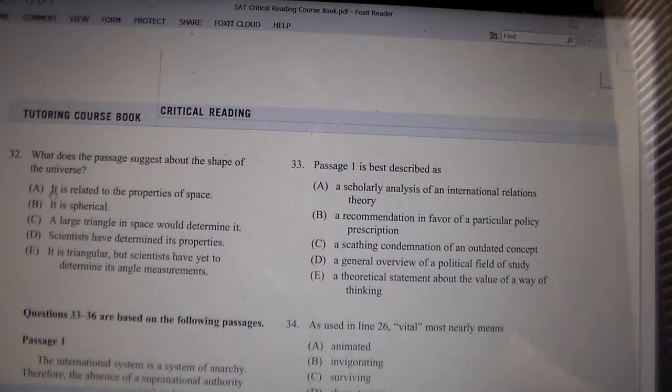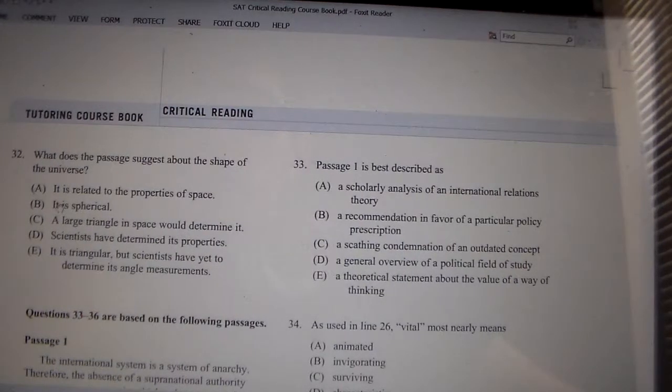We've got several choices, obviously. It is related to the properties of space. It is spherical. A large triangle in space would determine it. Scientists have determined its properties. It is triangular, but scientists have yet to determine its angle measurements. Okay, let's start with what we could eliminate, just to break things up a little bit.